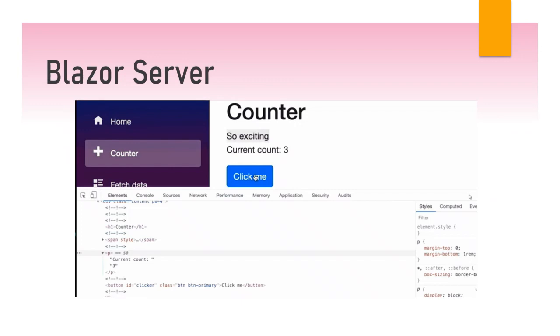For example, here is a Blazor Server app where we just click the button, and the only thing that we do is change the font style of the label and make it bold. If you see the GIF that we're showing here, the only thing that is sent back is font weight bold. So Blazor Server takes care of keeping a copy of the DOM on the server, and when there is any change, it compares it with the new changes that it has been given. So it will check and only send back the difference of the HTML. If you see, the payload that is sent back is really, really small, and really efficient.